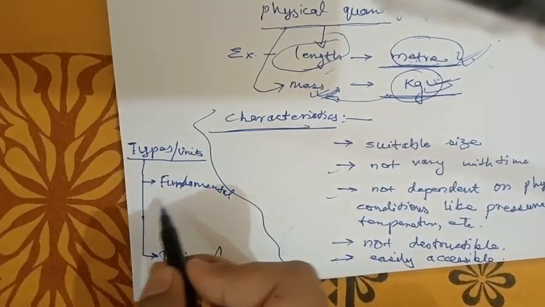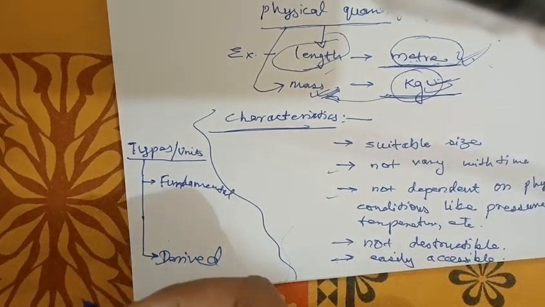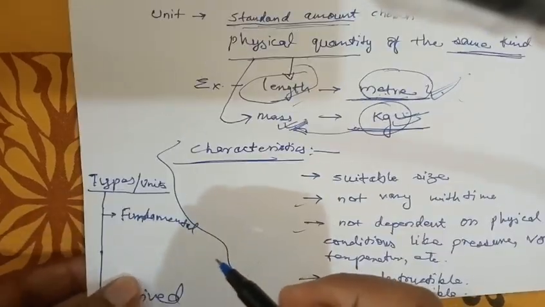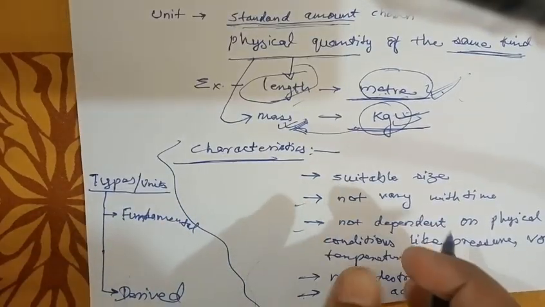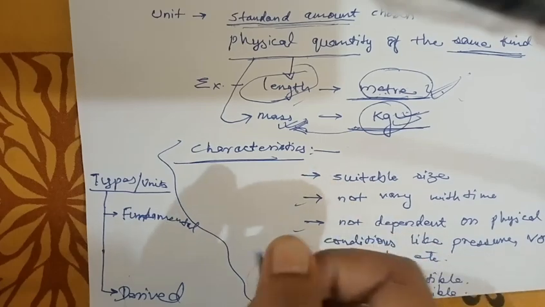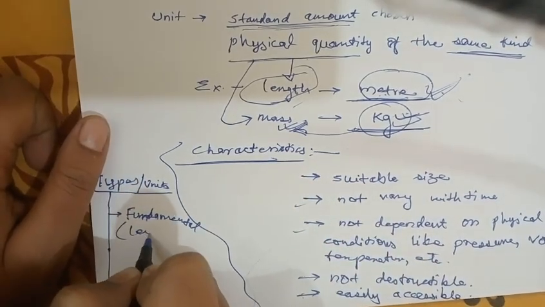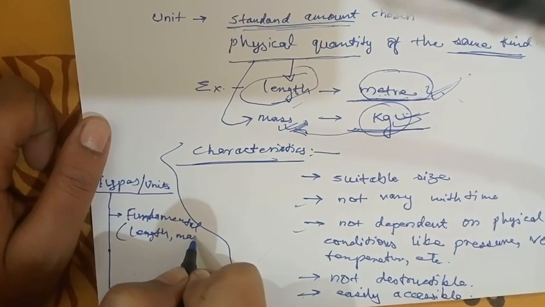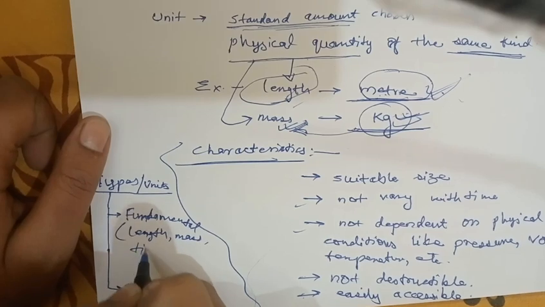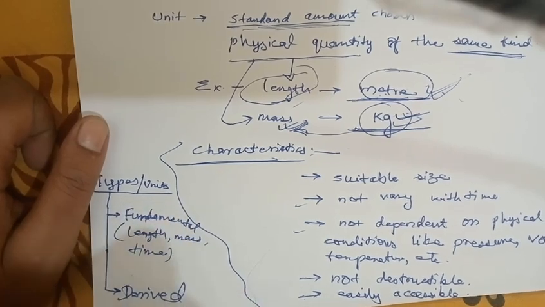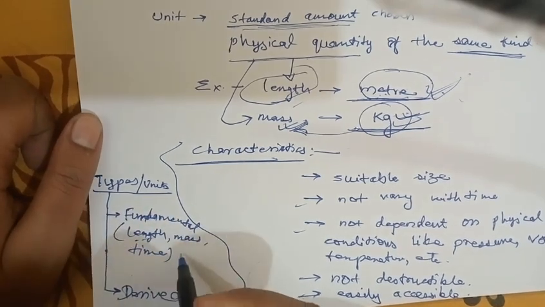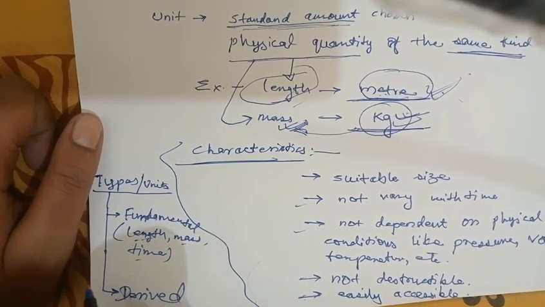Fundamental means these are fundamentally accepted. That is length, mass, and time. The unit of length is meter, mass is kilogram, time is second.